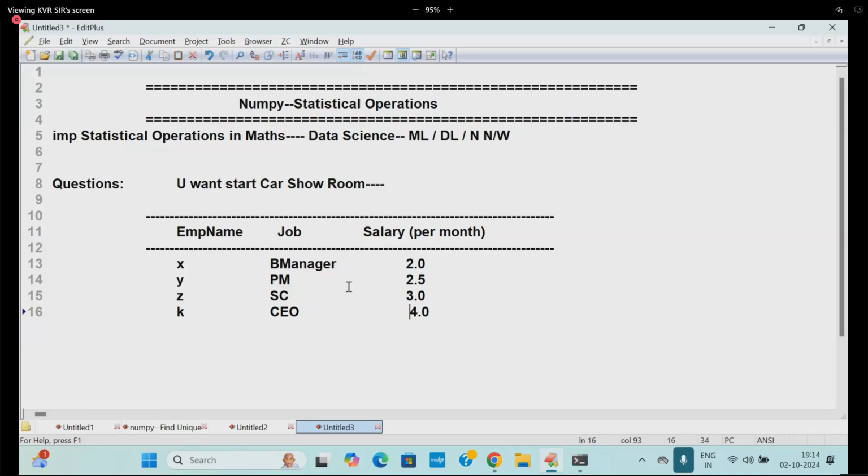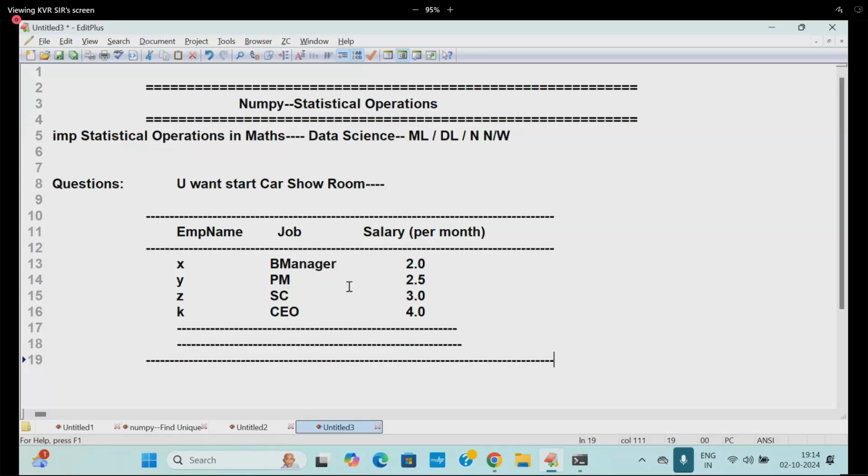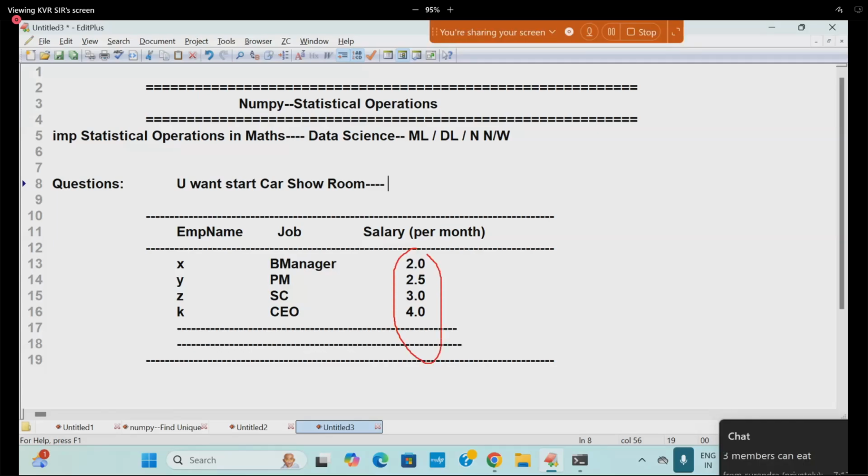Like this, there are high profile jobs in that locality, and he will study all the profiles. He will study the area first, and the living capacity of all the people in the surroundings of two to three places. He will take the average salary of all the people, and based on that, the range of car showroom will start. Generally, what is that known as? Finding the average salary of all the people, and based on that, related cars will be sold in that location.